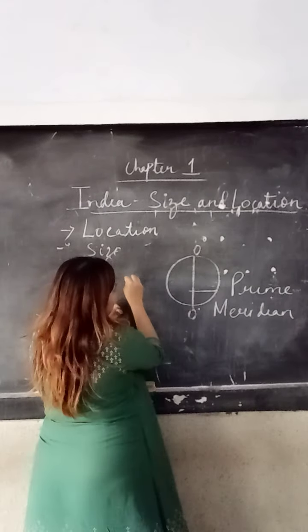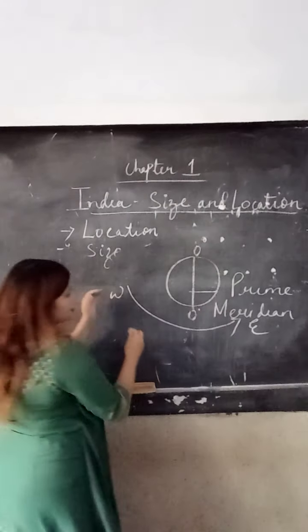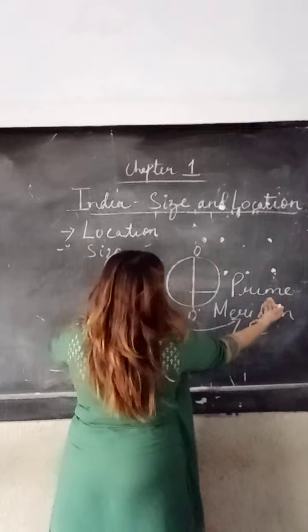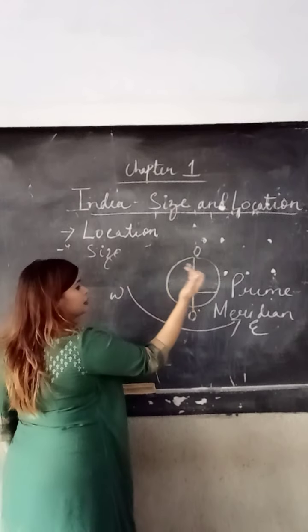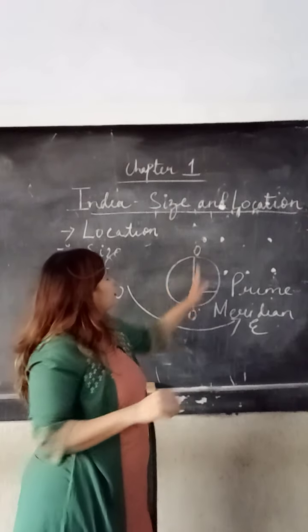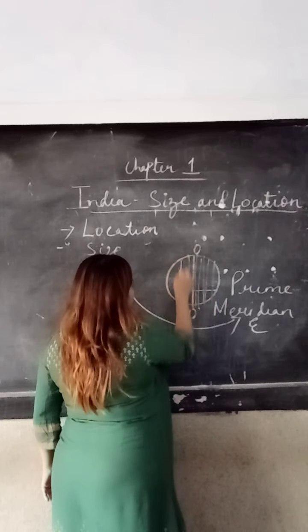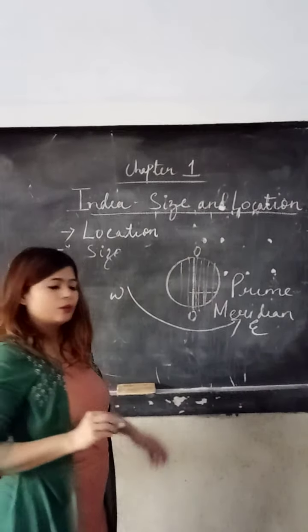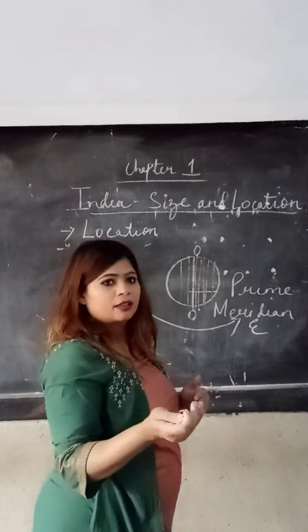This is west, this is east. When the earth rotates from west to east, it completes one rotation. And we all know there are 360 divisions of longitude. Basically 180 is this side and 180 at that side.